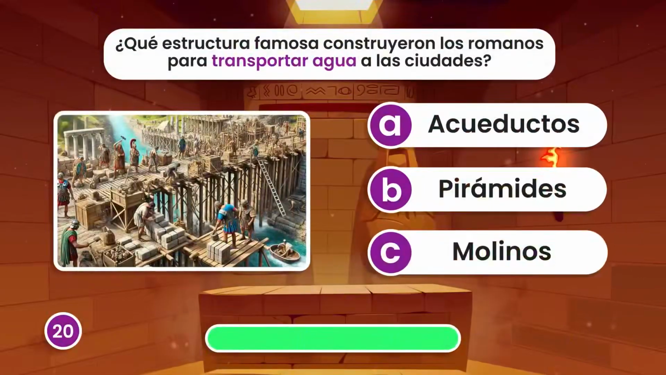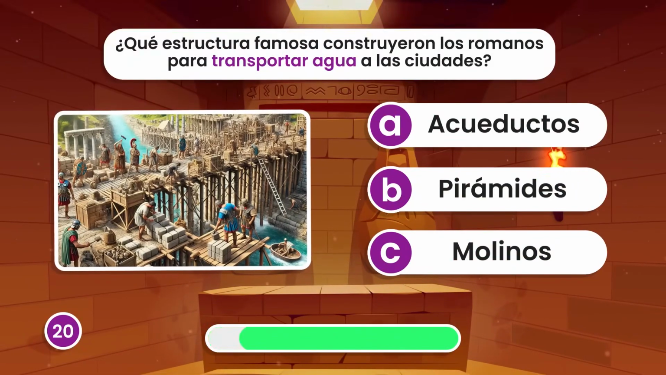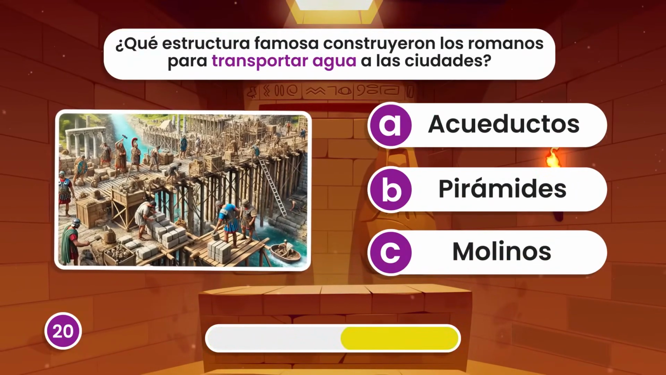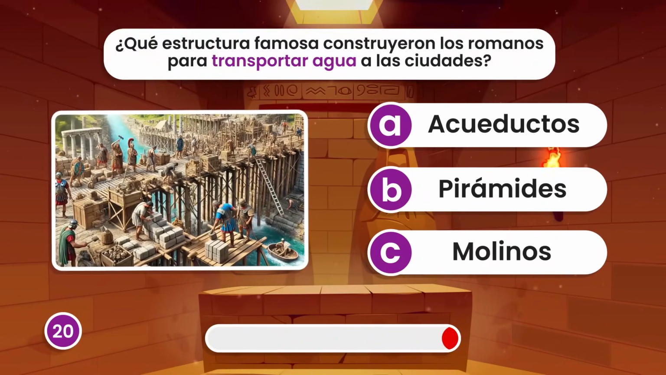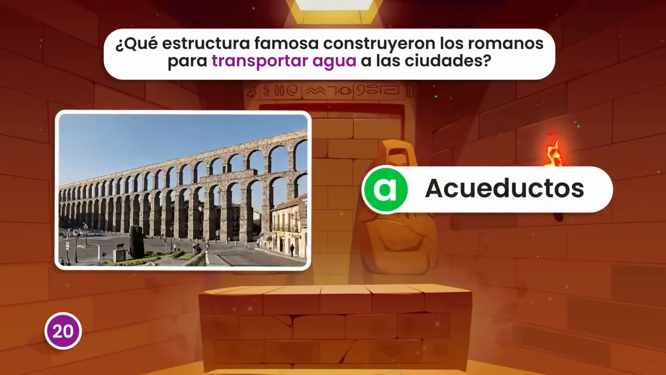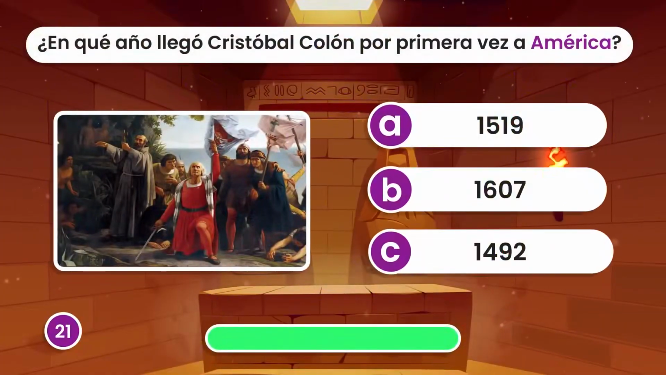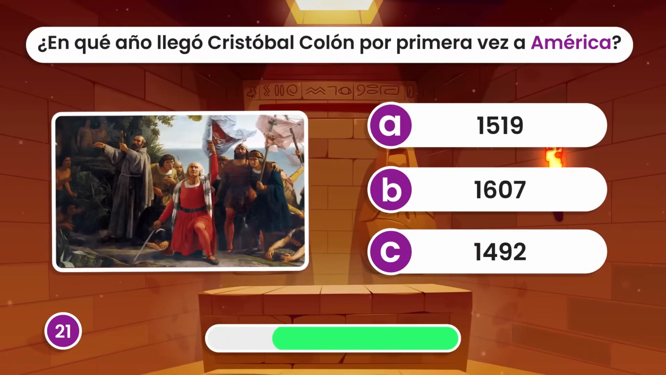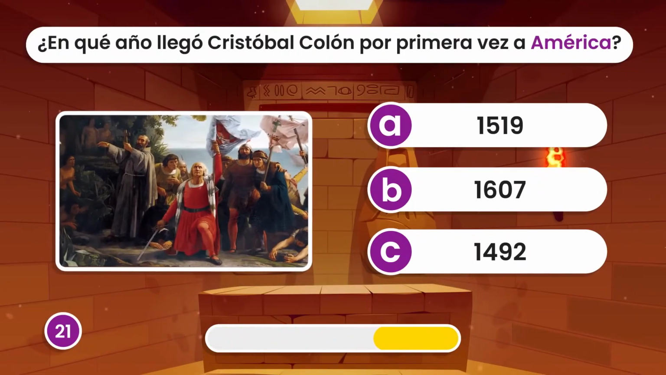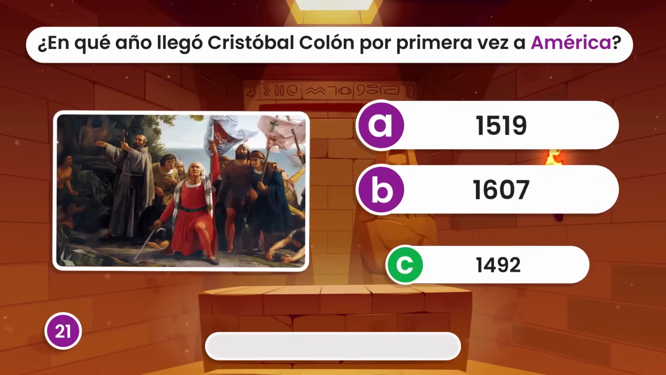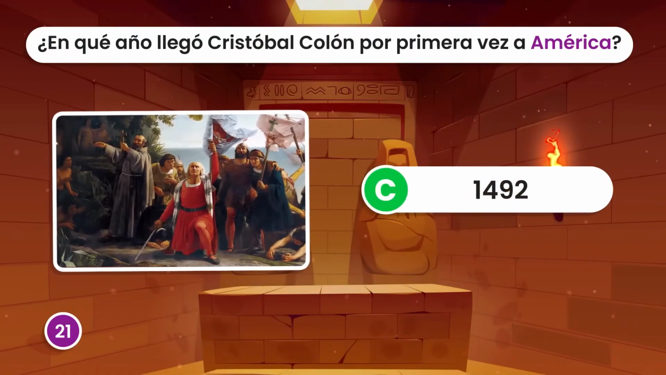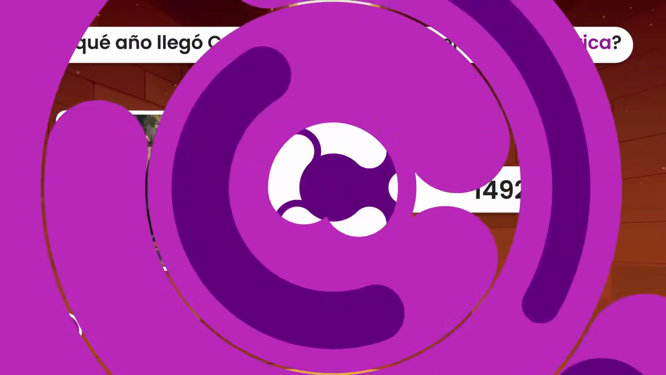What famous structure did the Romans build to transport water to the cities? The aqueducts. In what year did Christopher Columbus first arrive in America? In 1492.